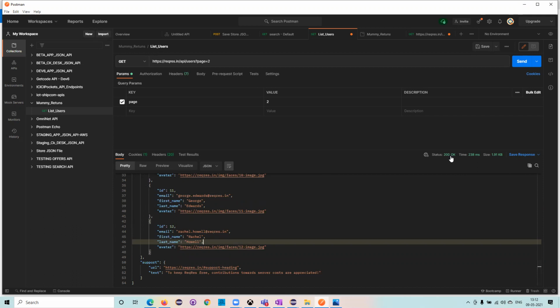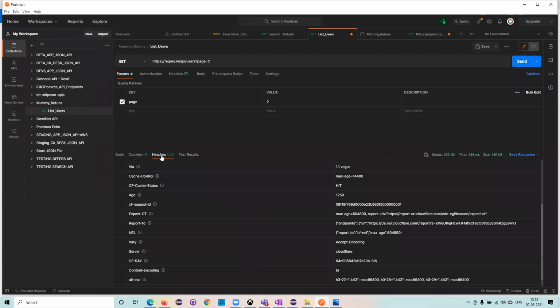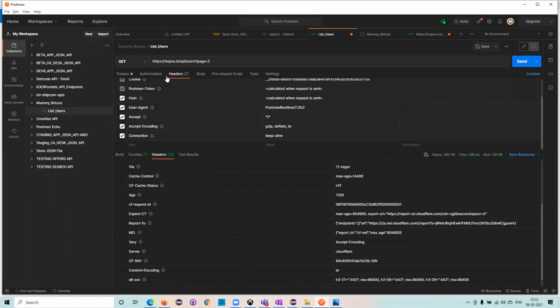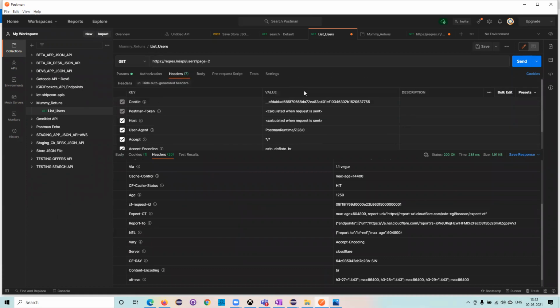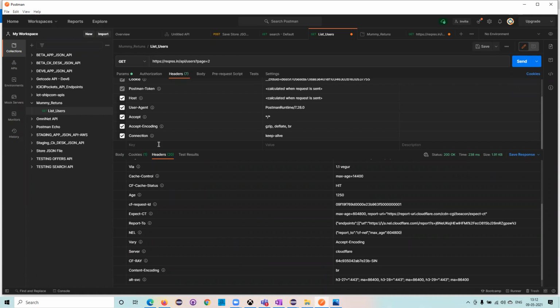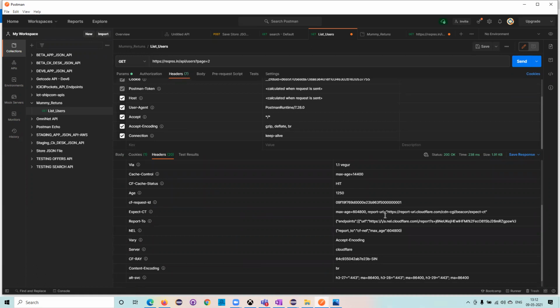So I'll validate status code, time, size, and then this particular response body I'll validate. Apart from this one, what are the other validations I need to do? I need to go to the headers. This is response headers. This is request headers. Means while I am requesting, I need to pass this as headers. So this is response headers. Means once I got the response, what are the headers I need to validate?